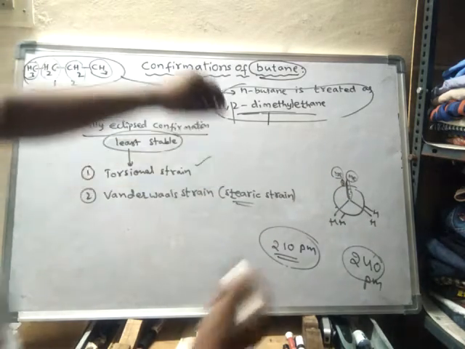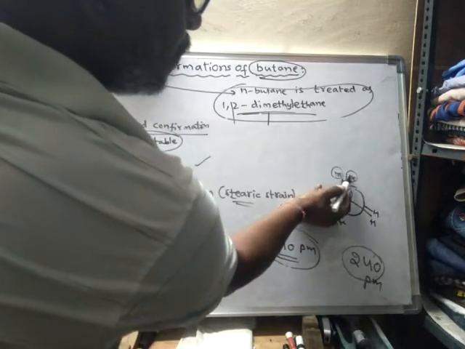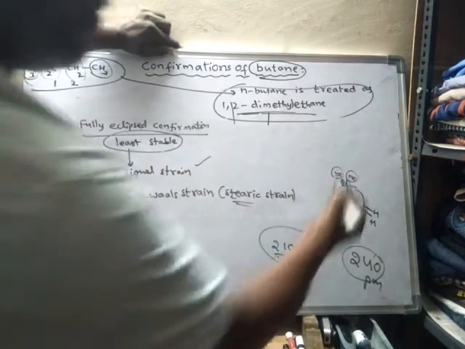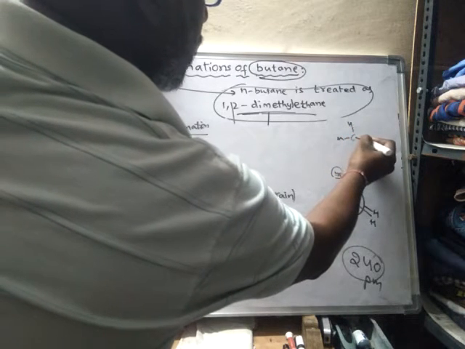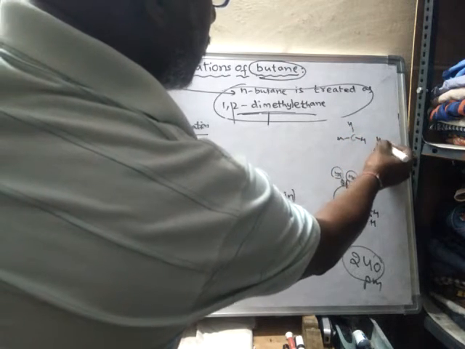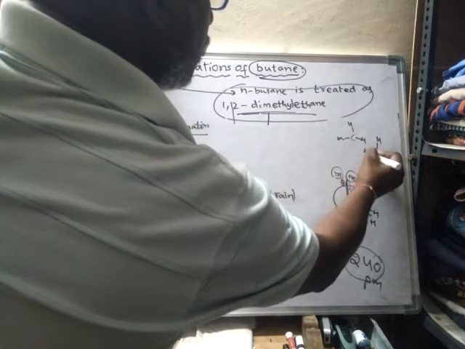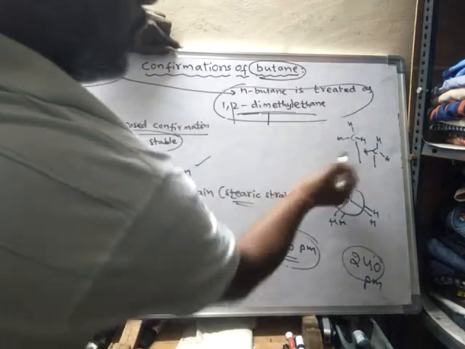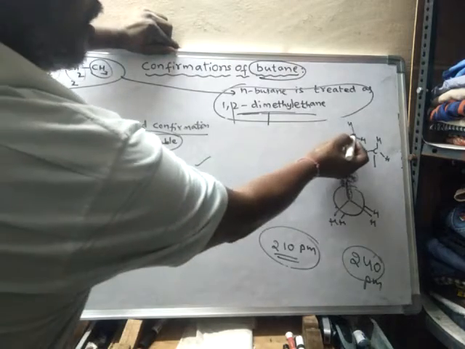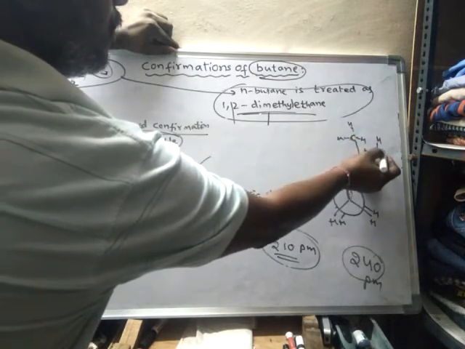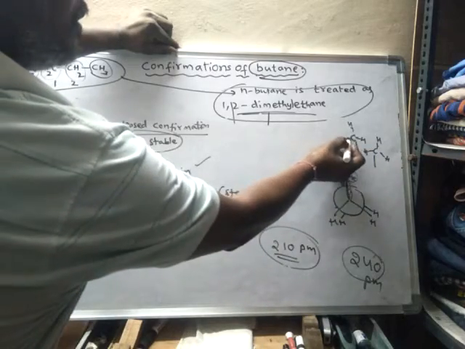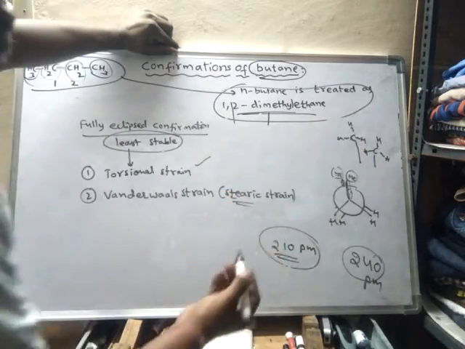See, actually this methyl group and this methyl group also contain what? CH3 methyl group, and this is also another methyl group, CH3. These two methyl groups also have different bonds, and bonds mean electrons.